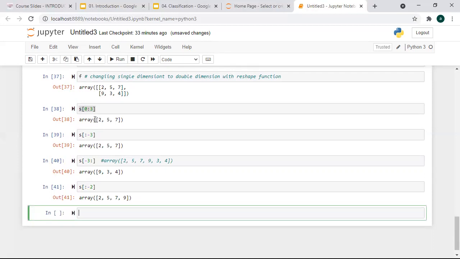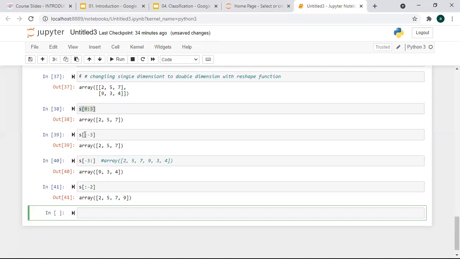You can see here, when I'm passing -3, it goes in the reverse direction and will print the last three, 257, right? And when you pass -2, it will obviously move from this side and print all the elements except the last two. Are you getting what I'm saying?